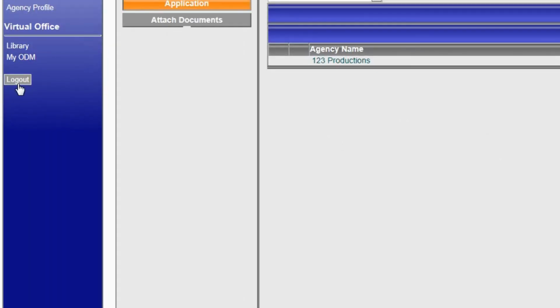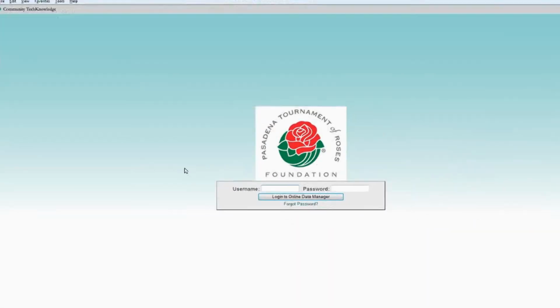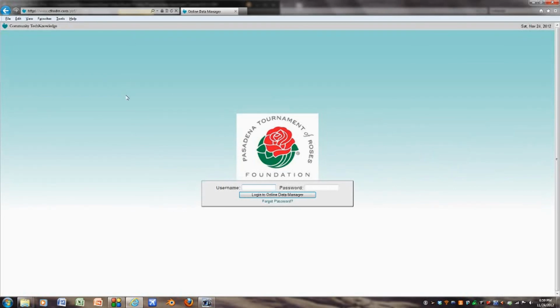To log out, please click on the Logout link on the left side of the screen. We will quickly review your profile form, and within 2 business days you should be able to log on to the site using your username and password. At that time, you may begin the process of filling out the grant application form.